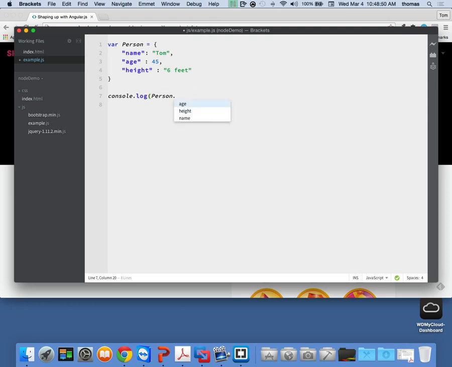Person.height, that would also come up, right? Because I'm declaring an object with 3 parameters, name, age, and height.